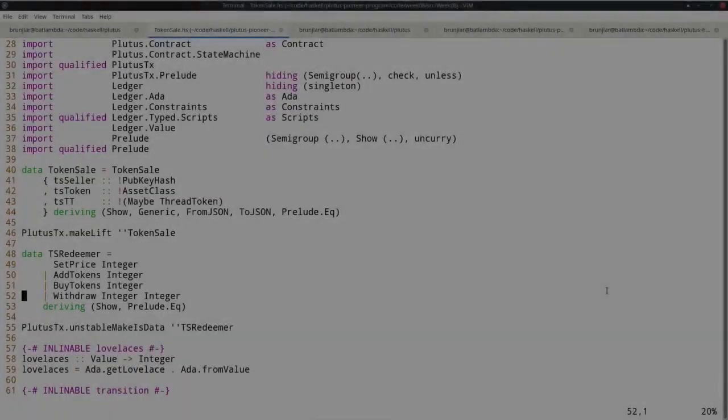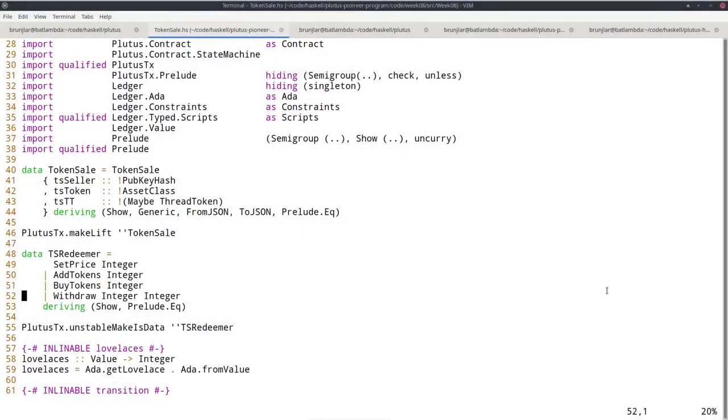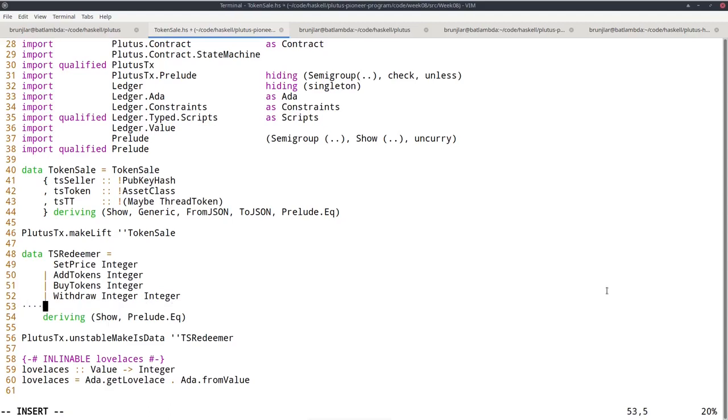For homework, I want you to modify the token sale contract to accept an additional transition called close that can be called by the seller and only by the seller to actually close the contract, close the UTXO, collect all the remaining tokens and lovelace in the contract and the NFT.